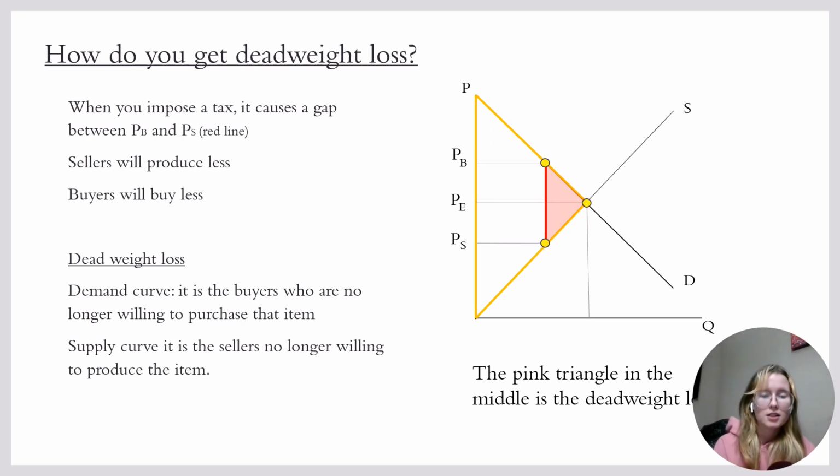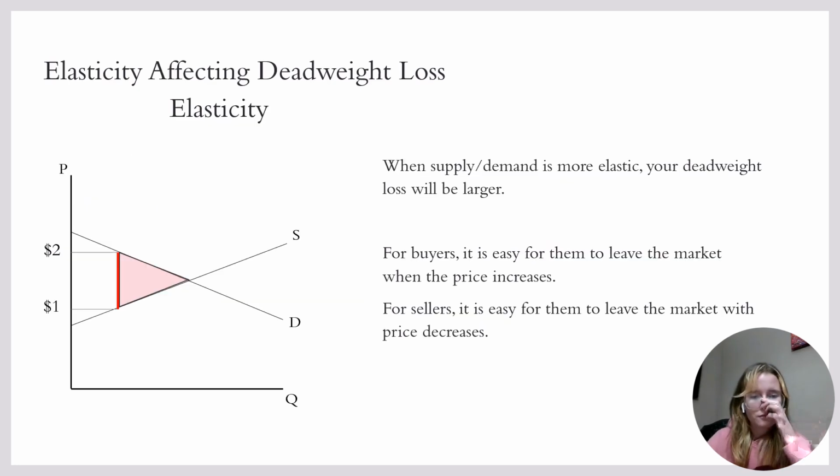So the deadweight loss on the demand curve, it is the buyers that are no longer willing to purchase the item. And for suppliers, it is the sellers that are no longer willing to produce the item. Then our pink triangle in the middle is the deadweight loss.